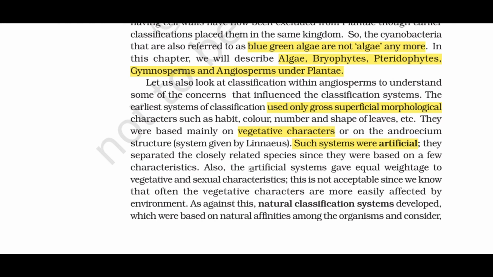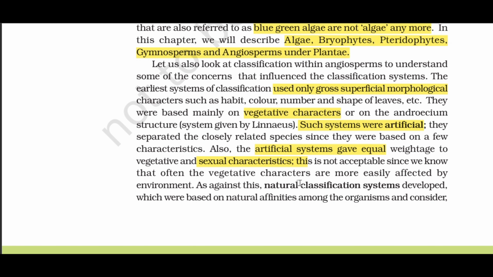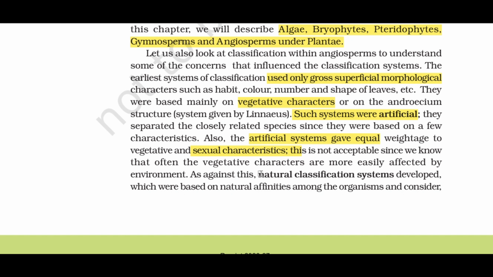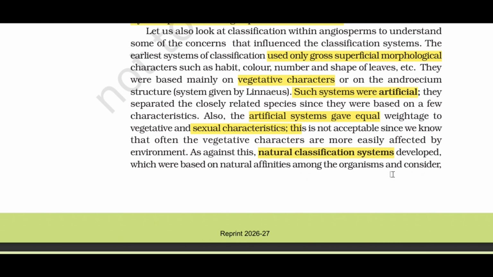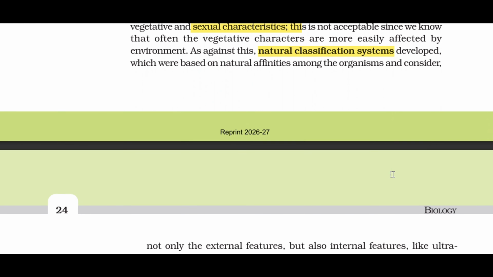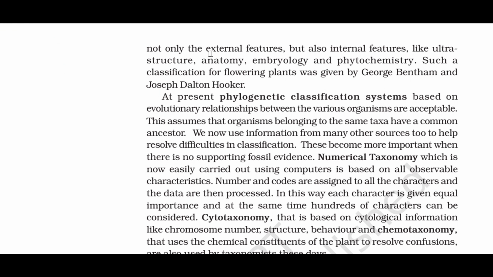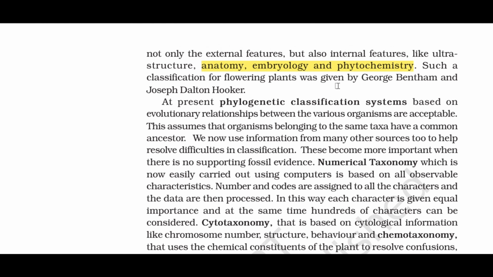Also, the artificial systems gave equal weightage to vegetative and sexual characteristics. This is not acceptable since we know that often the vegetative characters are more easily affected by environment. As against this, natural classification systems developed, which were based on natural affinities among the organisms and consider not only the external features, but also internal features like ultrastructure, anatomy, embryology and phytochemistry. Such a classification for flowering plants was given by George Bentham and Joseph Dalton Hooker.